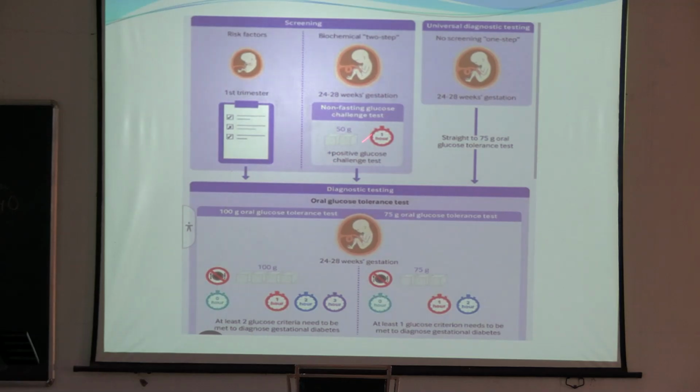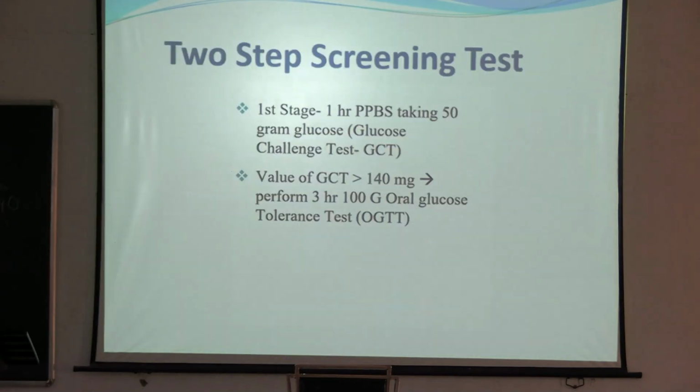So, this is the two-step. Okay, first 50 gram glucose is given and blood sugar is monitored. If it is more than 140, the patient is taken for the 100 gram glucose tolerance test. Okay, the same criteria is used. In one step, it is done at 24 to 28 weeks. 75 gram glucose is given and blood sugar is measured at fasting, 1 hour and 2 hour. This is WHO criteria. This is two-step screening.